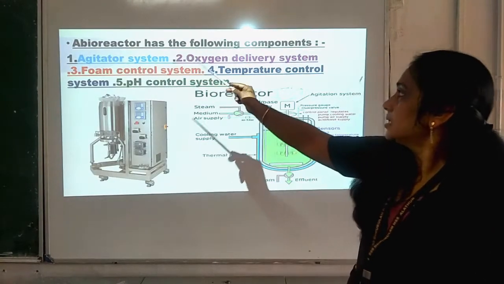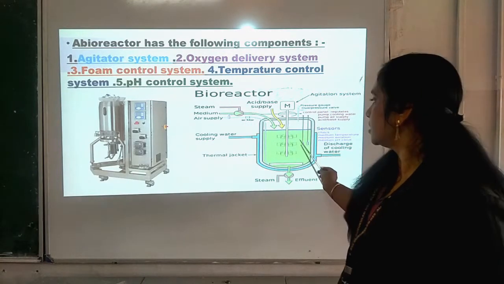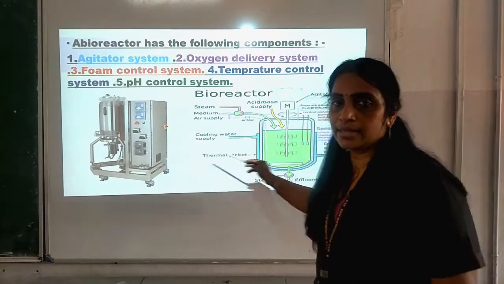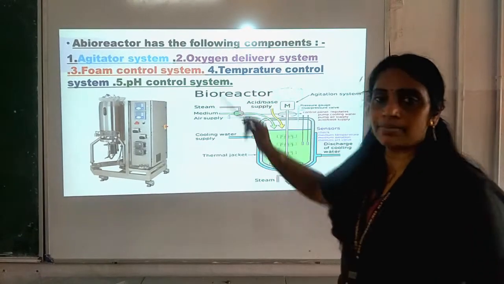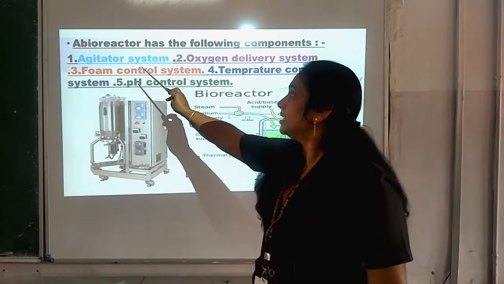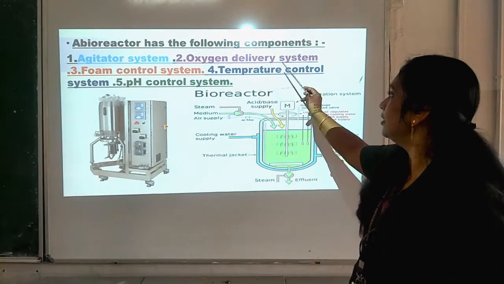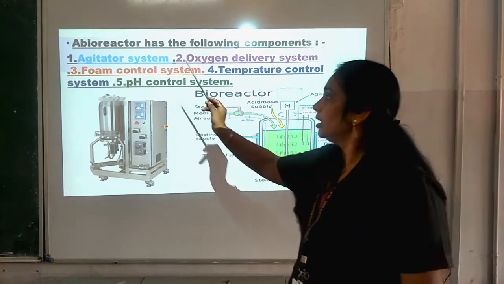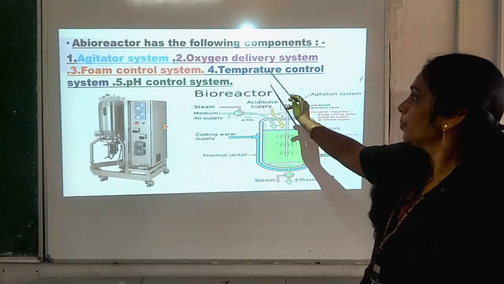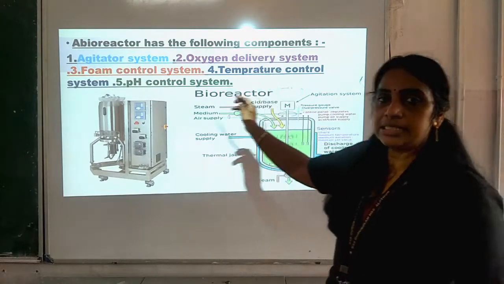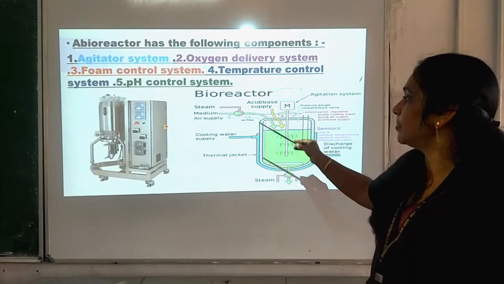A bioreactor has the following components. In this bioreactor, you can see the components present there. Number 1, agitator system. Number 2, oxygen delivery system. Number 3, foam control system. Number 4, temperature control system, and number 5, pH control system. All these systems are present there in the bioreactor.